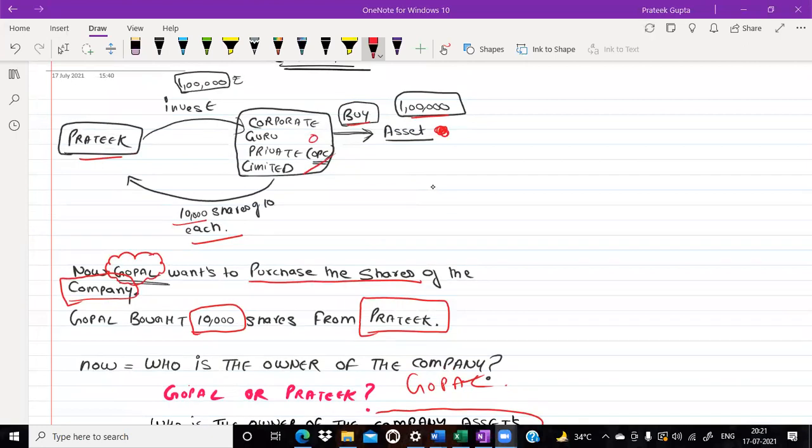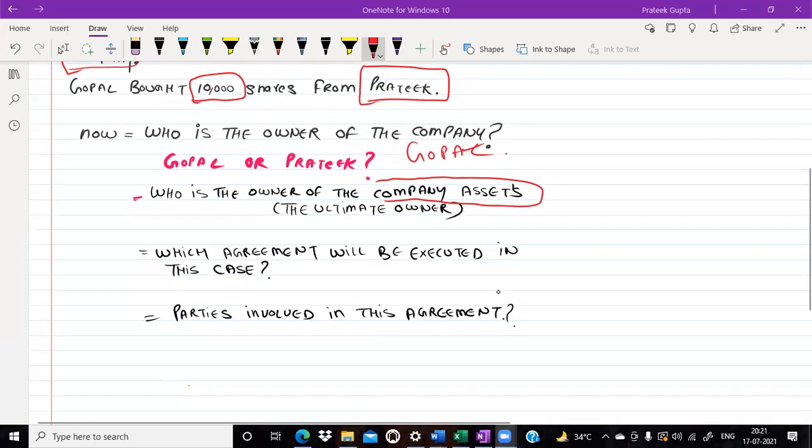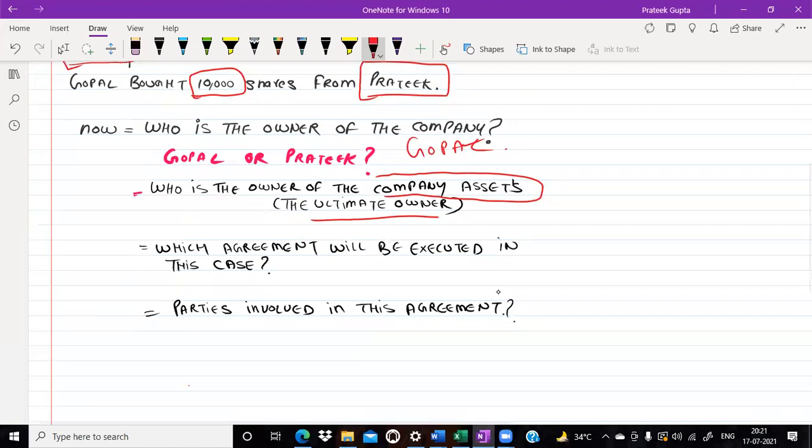Okay, sir. Khushi is saying Pratik. Beta, Pratik has sold its shares to Gopal. Okay, some are saying Gopal, some are saying company. But if I write here, who is the ultimate owner? This is important. Who is the ultimate owner of the company's asset? Very nice, sir. Mr. Gopal is the ultimate owner of the company's assets.